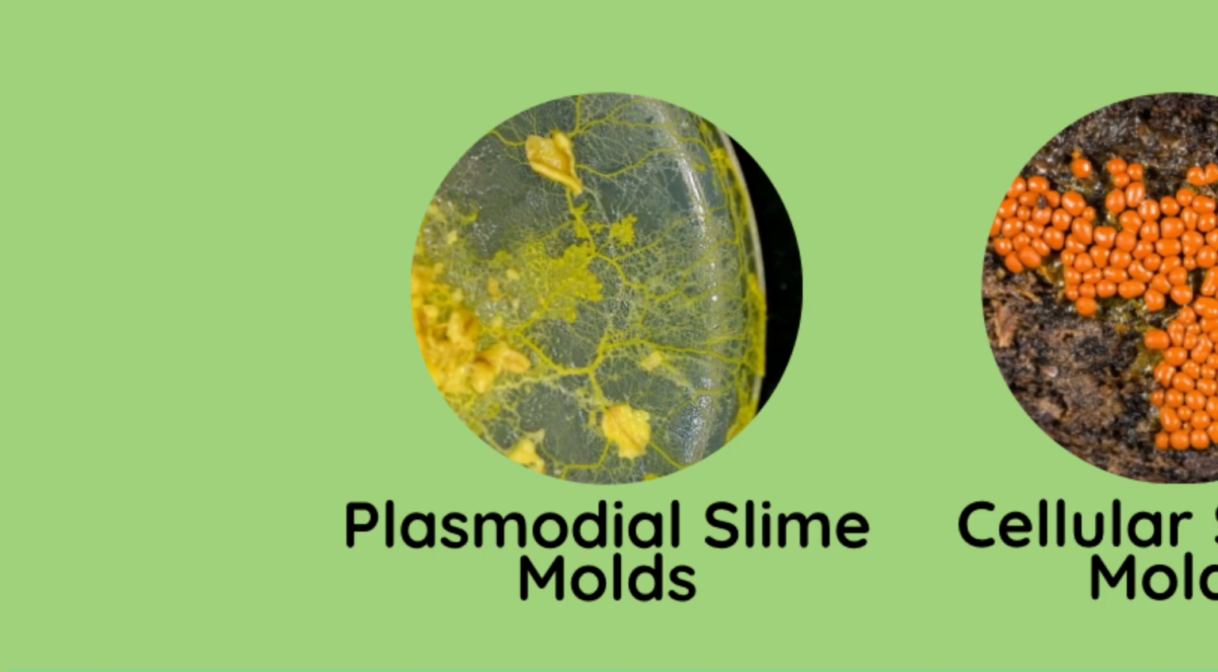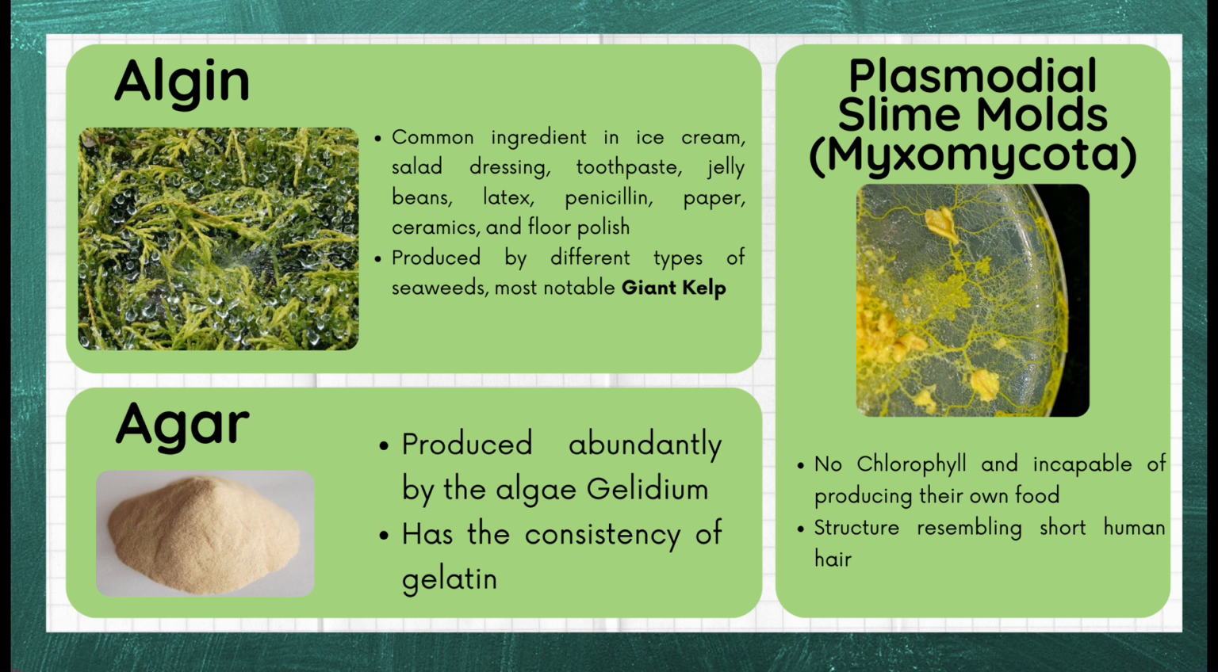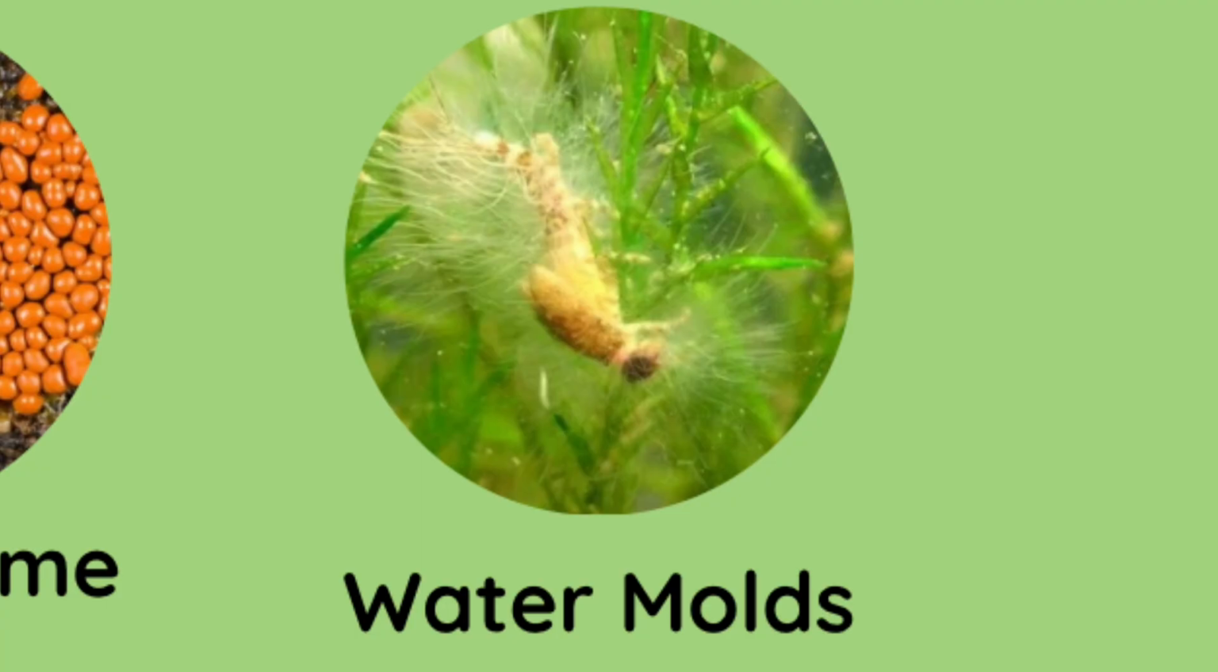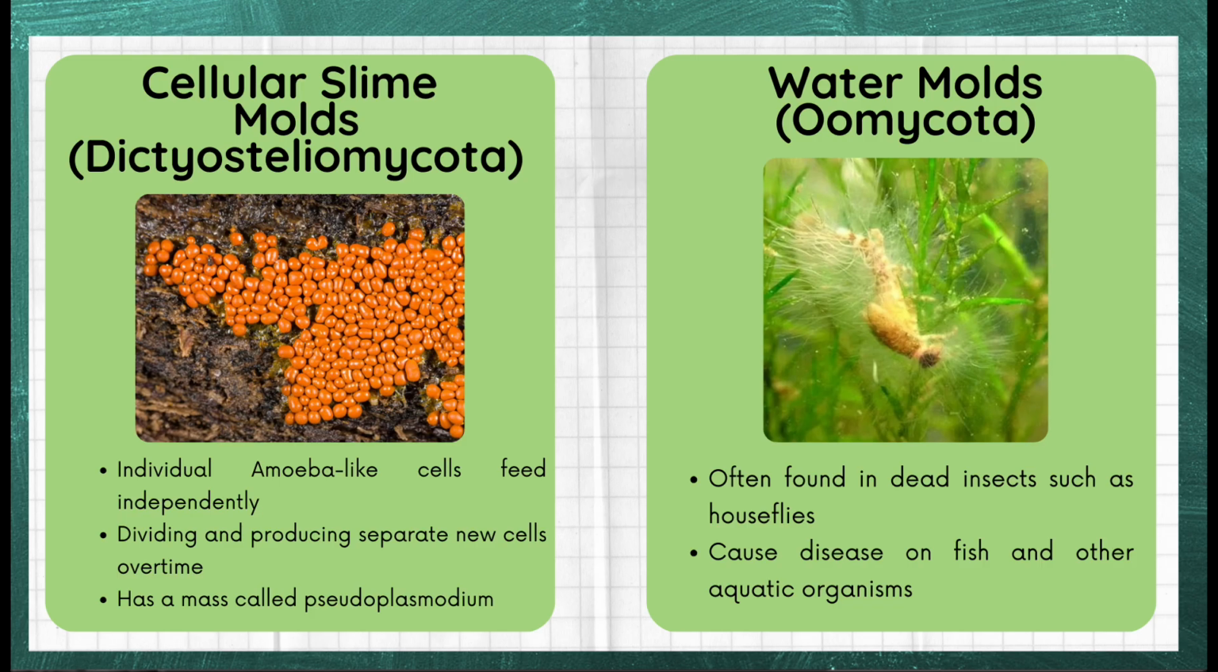Myxomycota, or plasmodial slime molds, contain no chlorophyll and are incapable of producing their own food. Structure resembling short human hair. Cellular slime molds are individual amoeba-like cells that feed independently. They divide and produce separate new cells over time and contain a mass called pseudoplasmodium. Water molds, or Oomycota, are often found on dead insects such as houseflies. They cause disease in fish and other aquatic organisms.